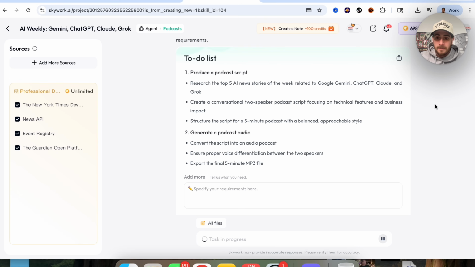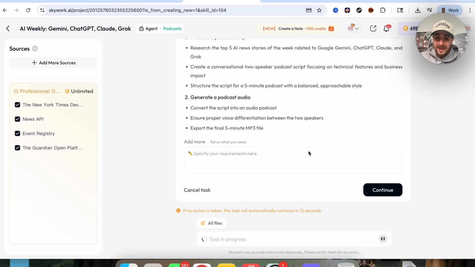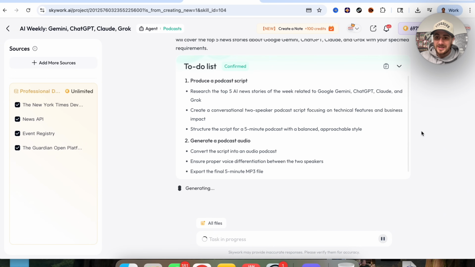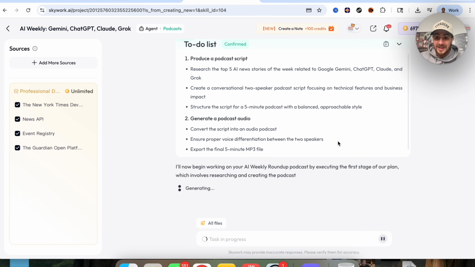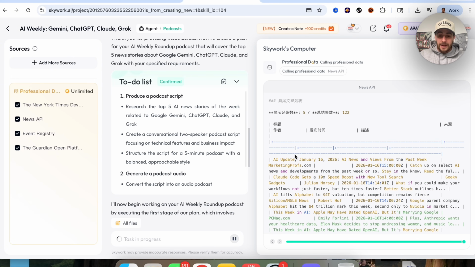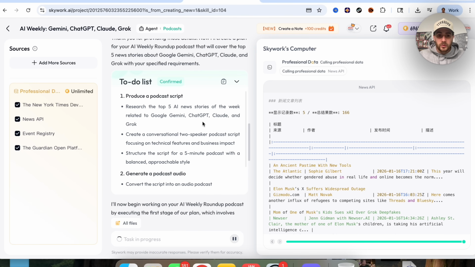And we could see right here that this has a to-do list, and we could tell it whether or not this is good. I'm going to say this is great. We'll click on continue. Now it goes off and actually handles this entire to-do list the same way that a human would, except this is AI actually doing this. Now we could see it and we could watch it actually go through and do all of this.